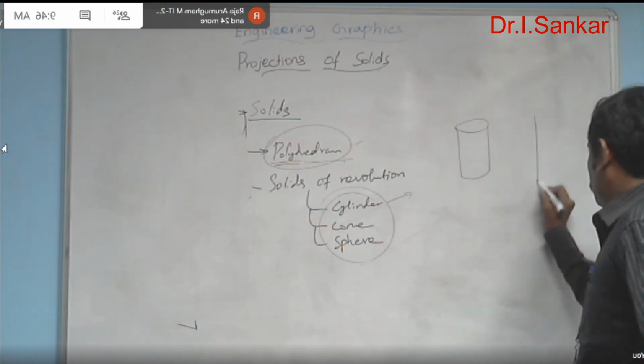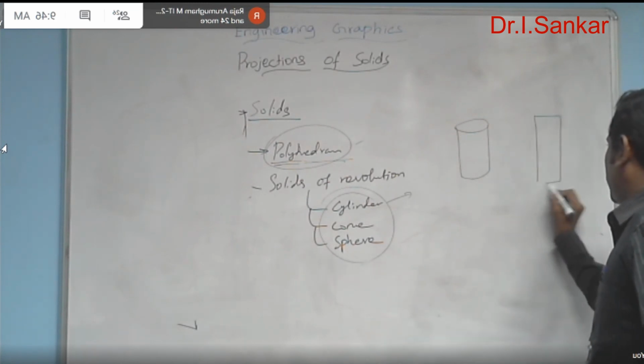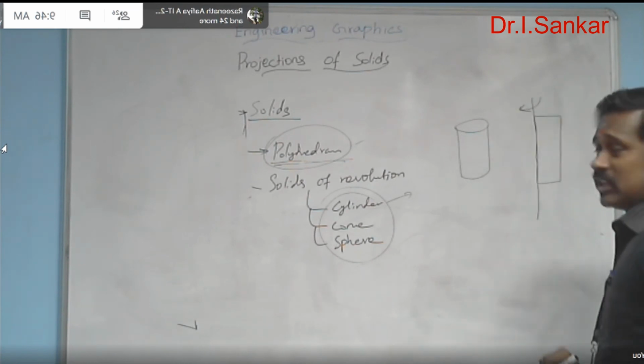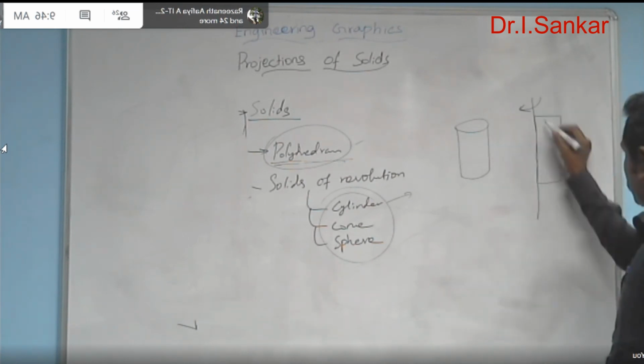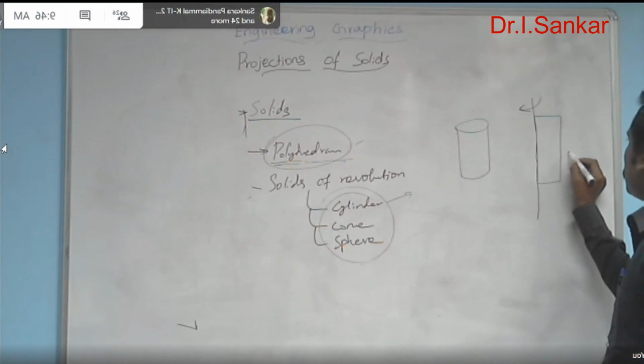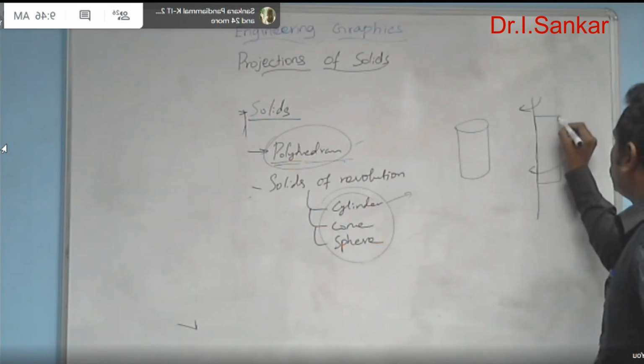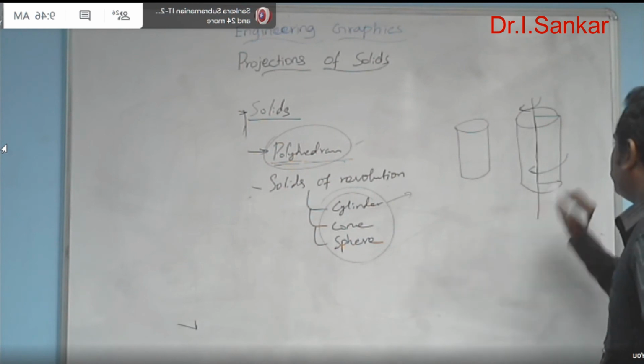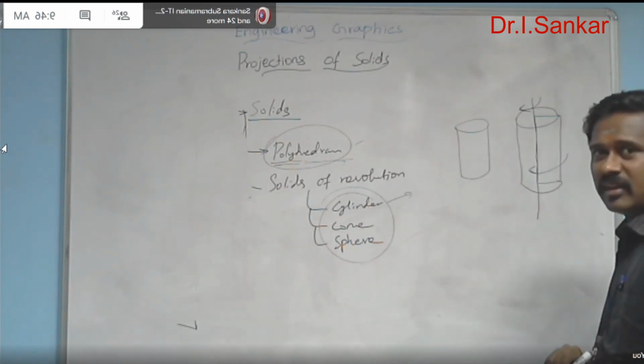By rotating a rectangular plane with respect to this vertical axis. If I rotate it, automatically this will be generated as a cylinder.